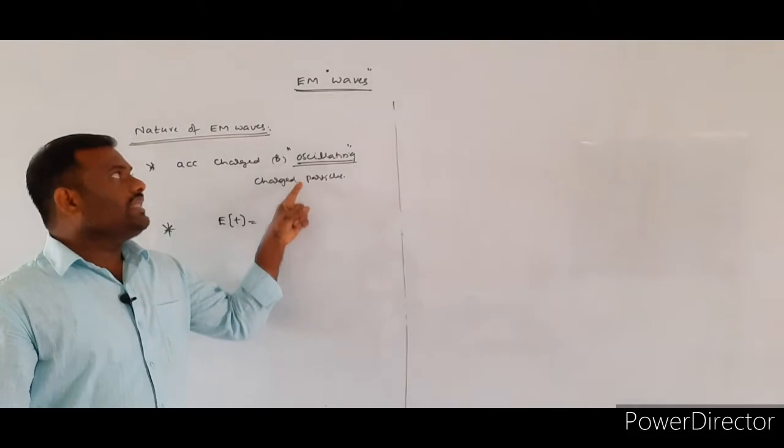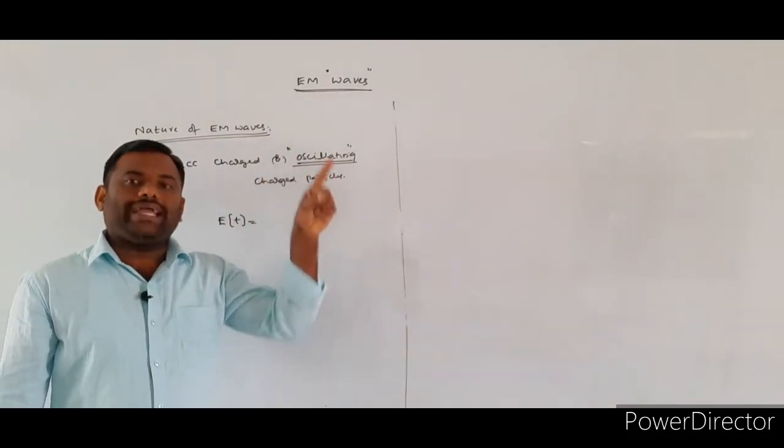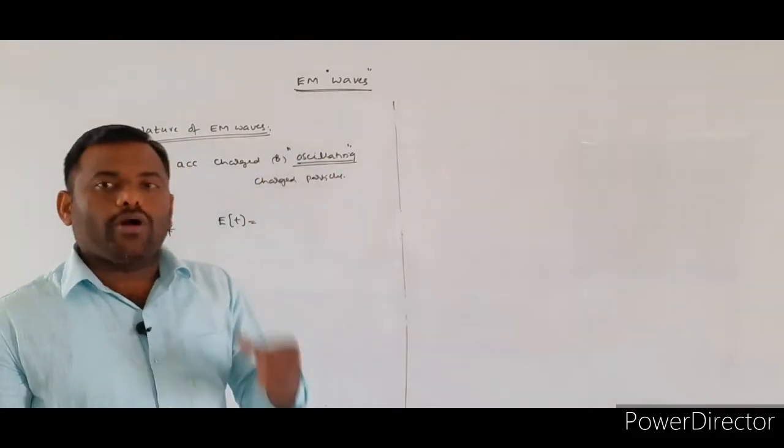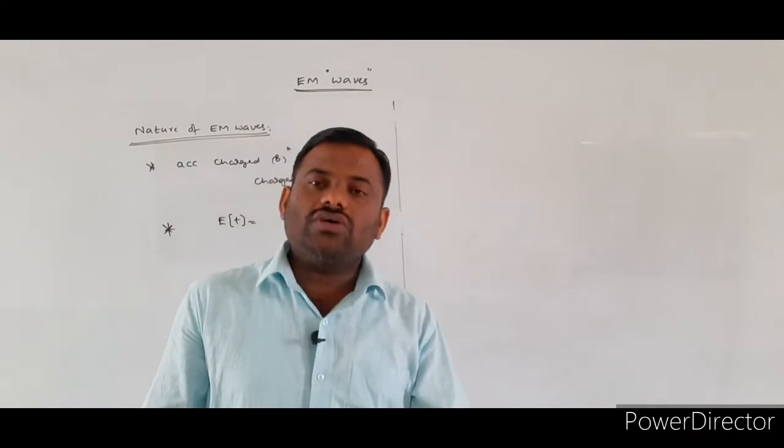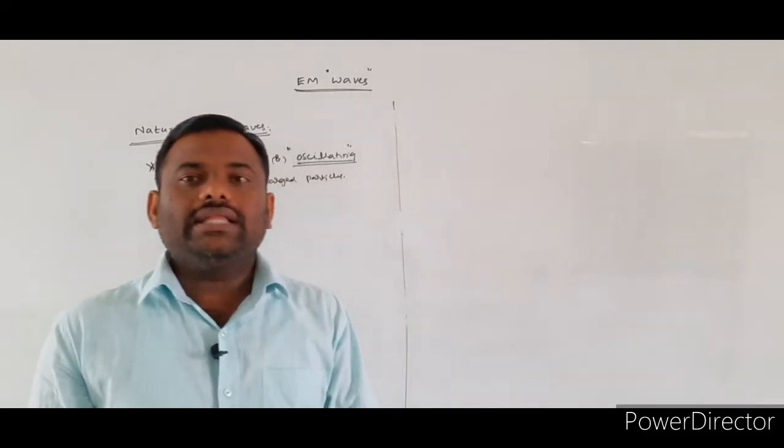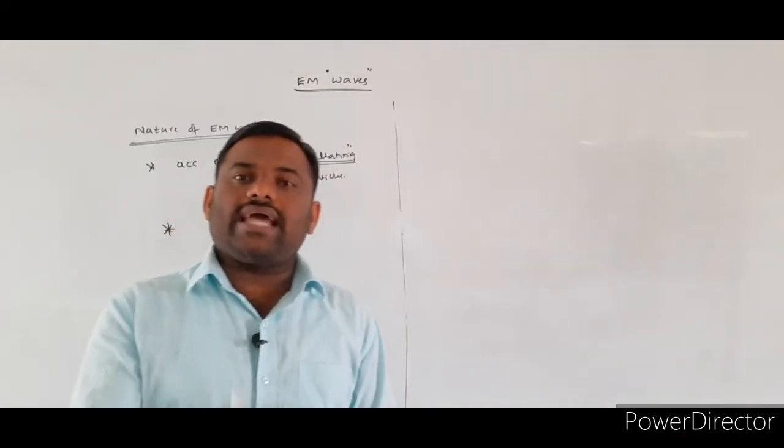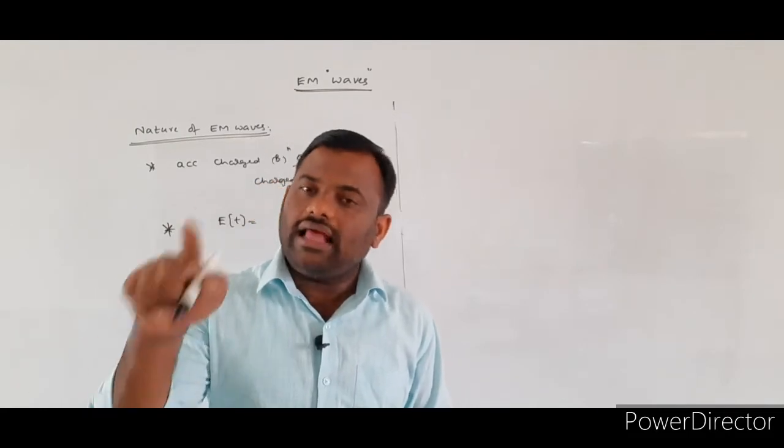Here the electromagnetic waves are propagating in the form of a wave. So if any wave we consider, that should be represented in sinusoidal form.